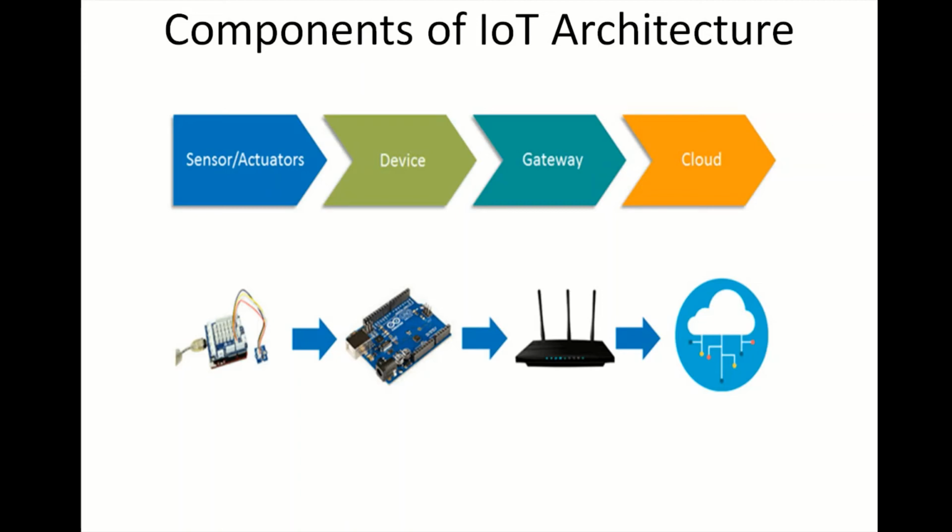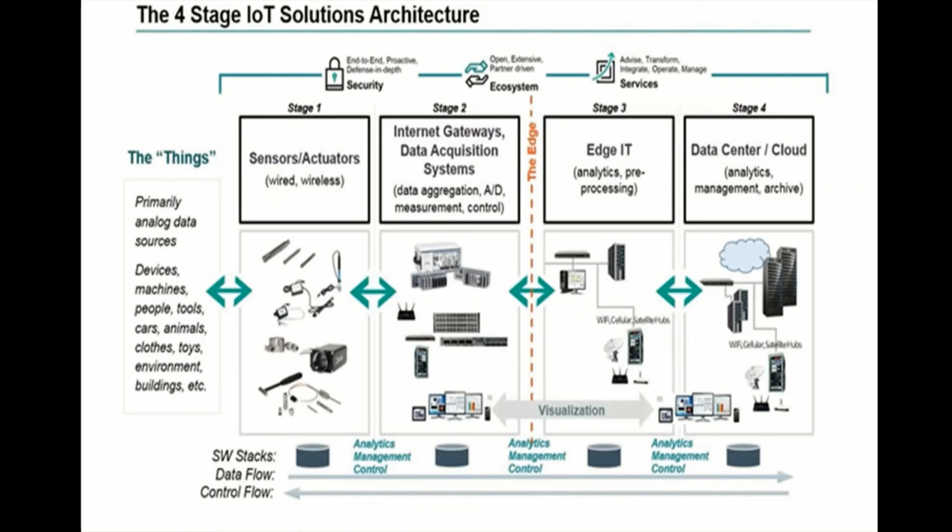IoT architecture technology mainly consists of 4 major components: sensors and devices, gateway and networks, cloud management service layer, and application layer. We will see them one by one. These are the stages of your IoT solution architecture.